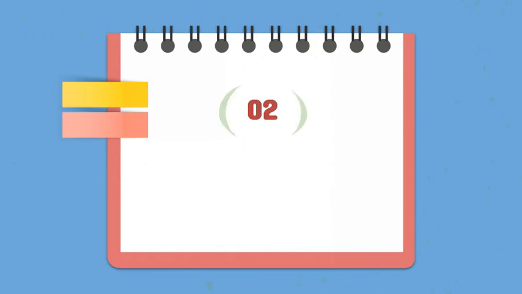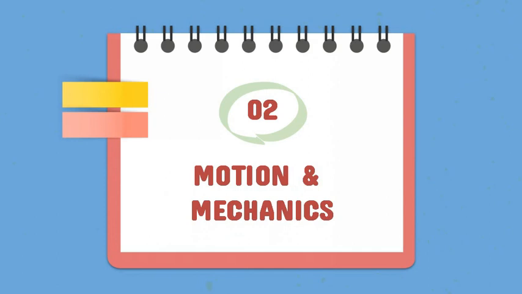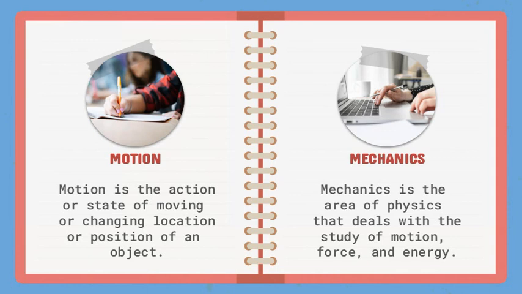But before we seek answers behind those complexities, let us focus first on the very basic knowledge that we must know. Motion. What is motion? It might seem self-explanatory, but here's the definition. Motion is the action or state of moving or changing location or position of an object.